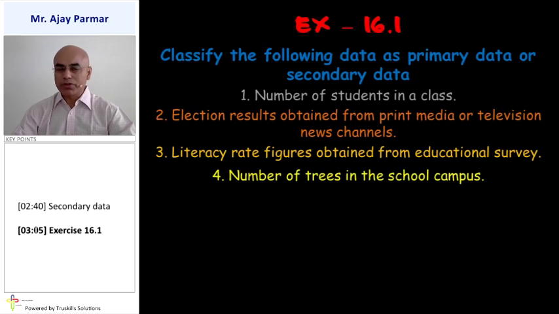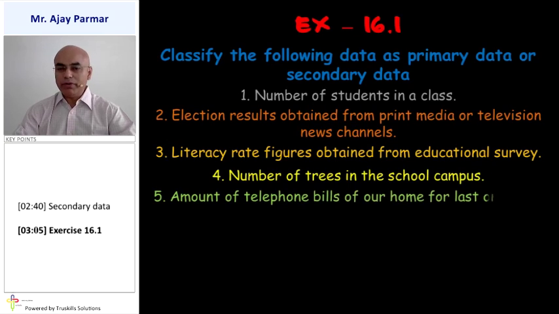Number of trees in the school campus. Now you can count the number of trees in the given school campus very easily, and therefore that data would be considered as primary data. Amount of telephone bills of our home for the last year. That means for the last one year, whatever the total amount that you spent on the telephone bill, we can calculate that by adding all the telephone bills. So this is considered to be primary data.